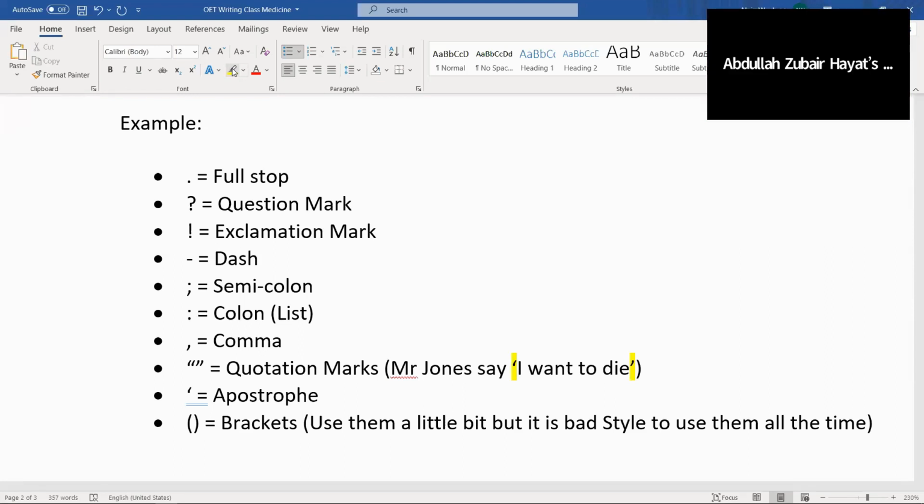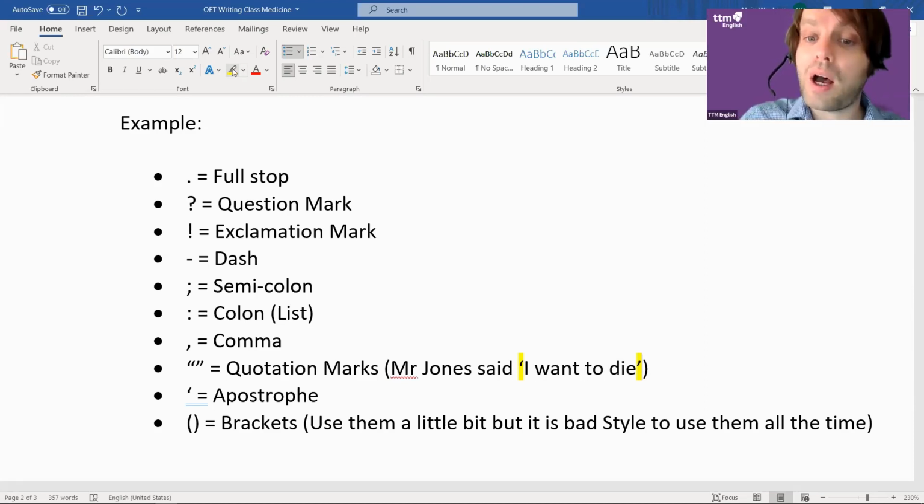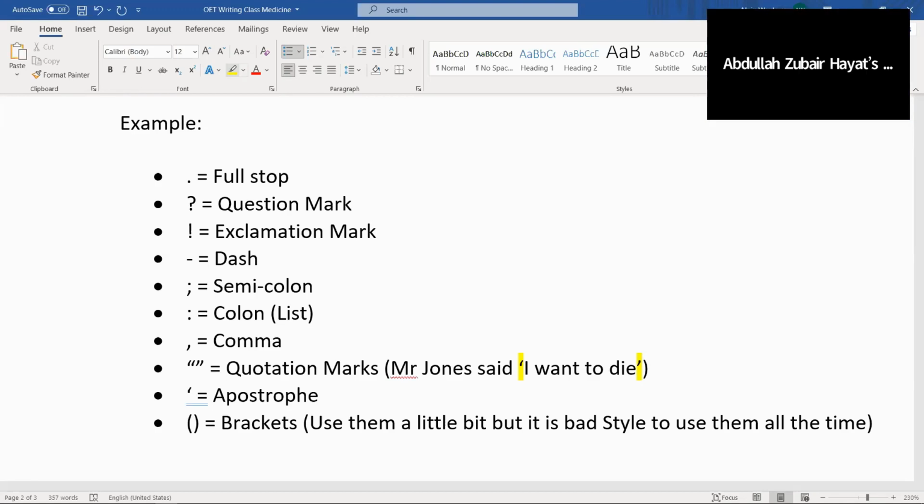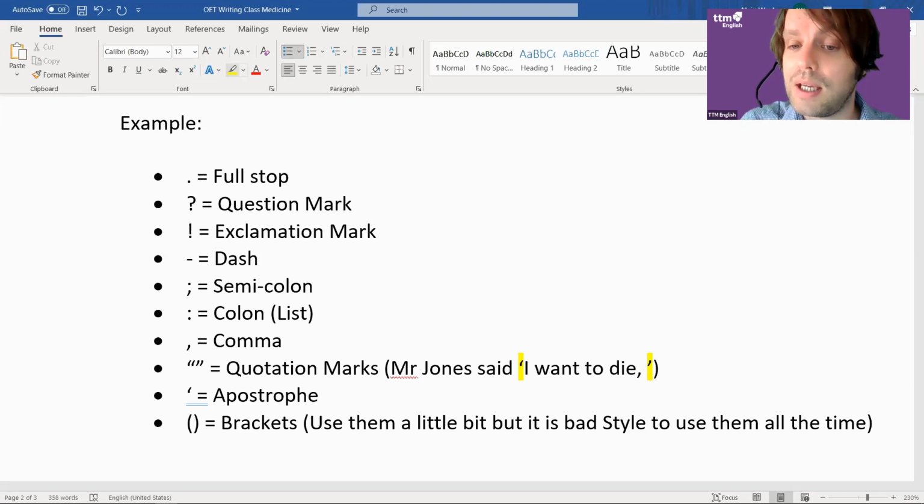Alan, I have a question. When we have a question in the quotation marks, where should I put the question mark? If it's part of the question, that's a good question. Some people say it should be here. Some people say it should be here. When I was at university, I remember being confused because different people said different things. There's a debate over whether you should put commas inside or outside too.